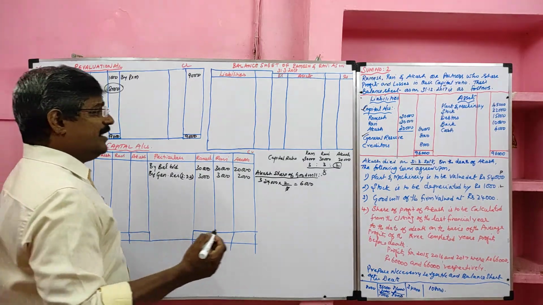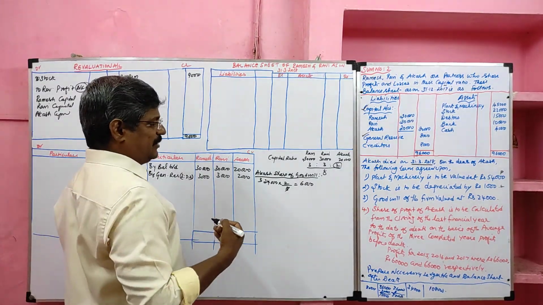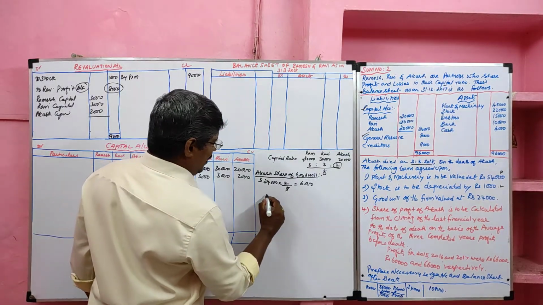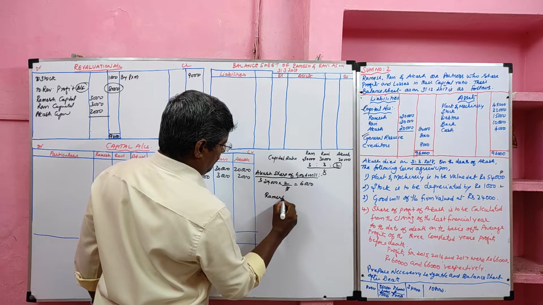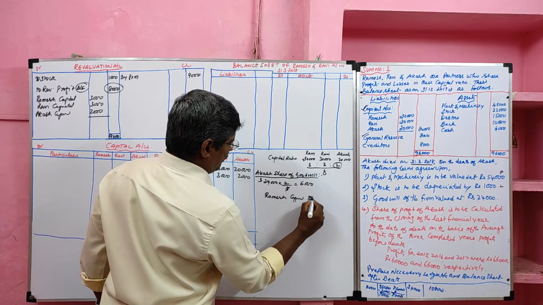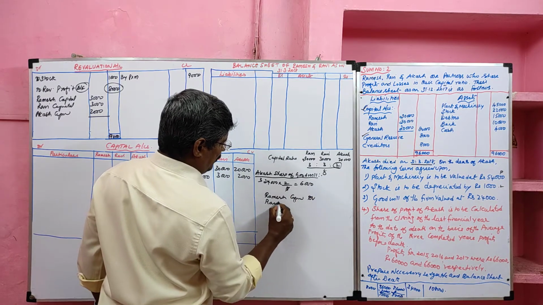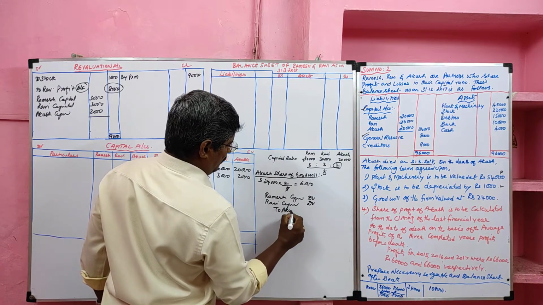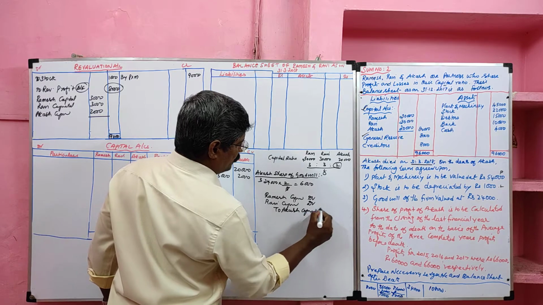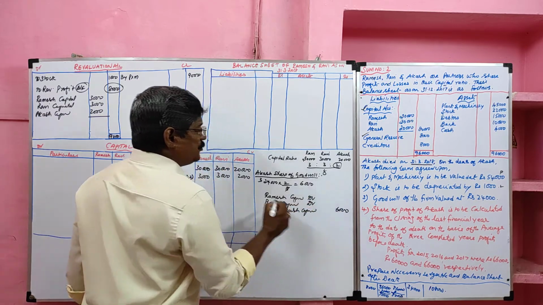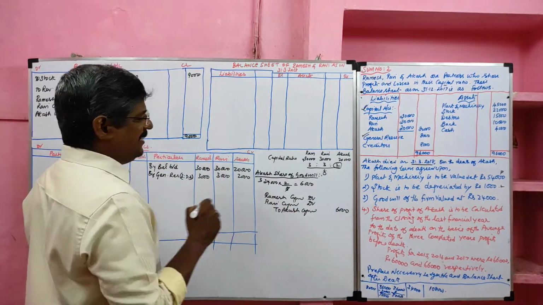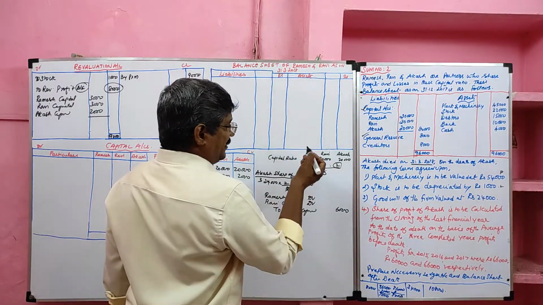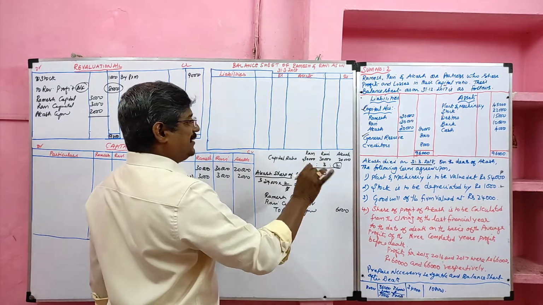How will we record the entry? Continuing partners' capital accounts debit, to deceased partner's capital. Yes, the continuing partners are Ramesh capital account debit, Ravi capital account debit, to Akash capital. The value is 6,000. We should divide the 6,000 in the gaining ratio. In this problem, no gain is given, so we can use the old ratio of the continuing partners as the gaining ratio.